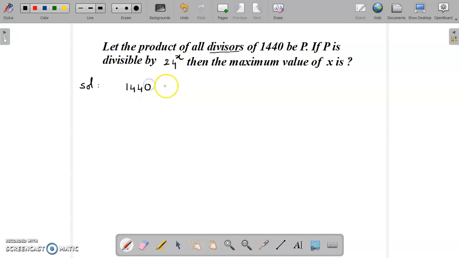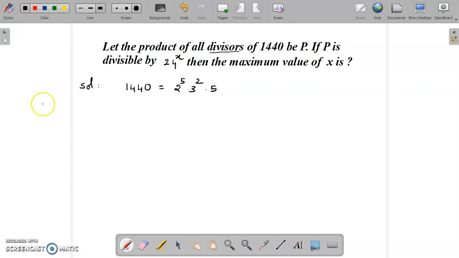It's very easy for all of you to see. That will be nothing but, you can easily verify, 2 power 5 multiplied by 3 square multiplied by 5. So this is the prime factorization of the number 1440.